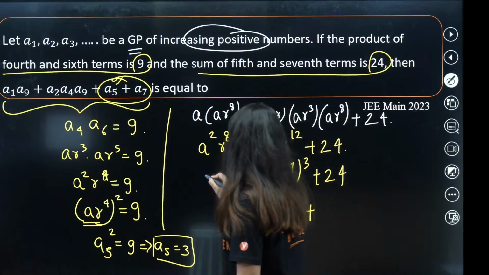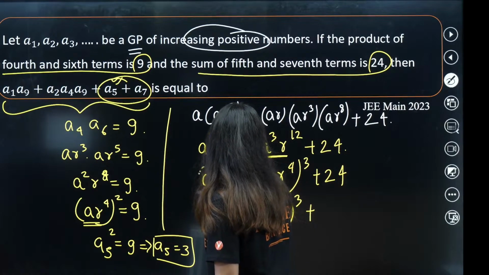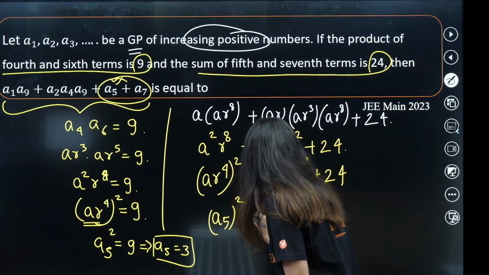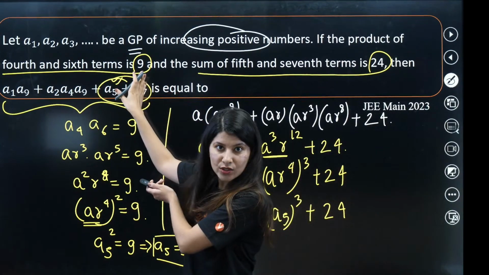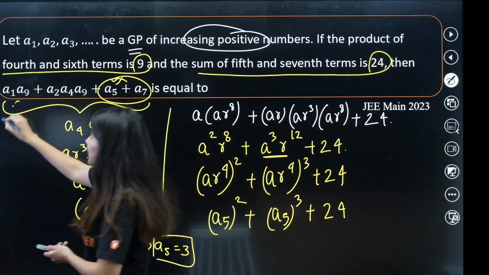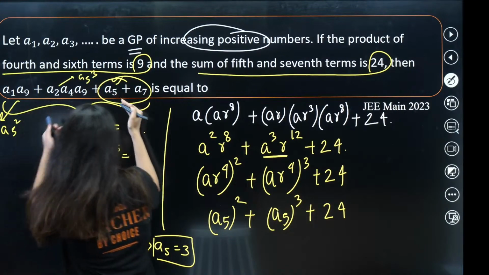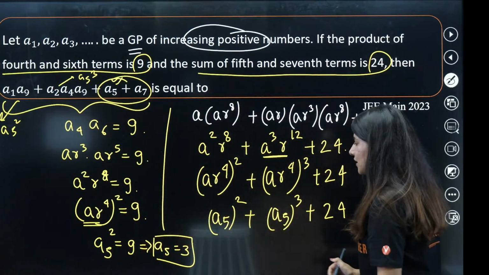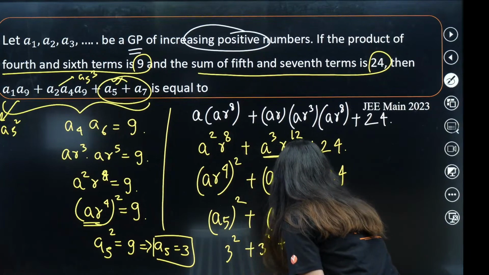What about this? This is nothing but AR raised to power 4, whole square. So this is nothing but A5 square. So basically this part was sorted. And this is nothing but A5 cube. And from the very first statement you have figured out the value of A5, which is 3. So this is 3 square plus 3 cube plus 24.